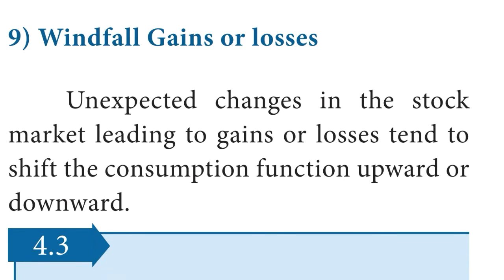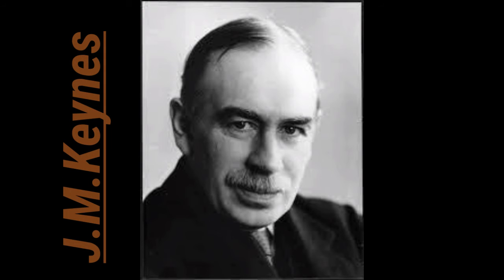Last objective factor, windfall gains or losses. Unexpected changes in the stock market leading to gains or losses tend to shift the consumption function upward or downward. Other determinants of the consumption function. Income is the most important factor that has greater influence on consumption.